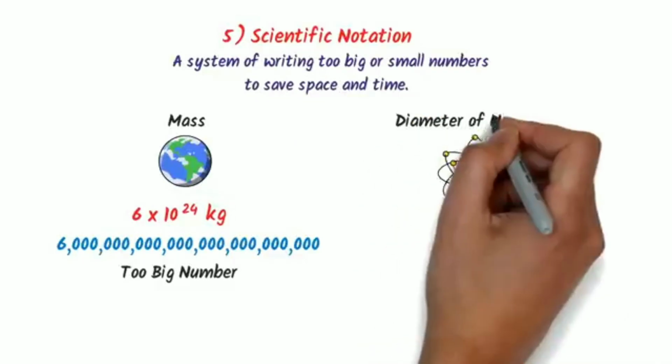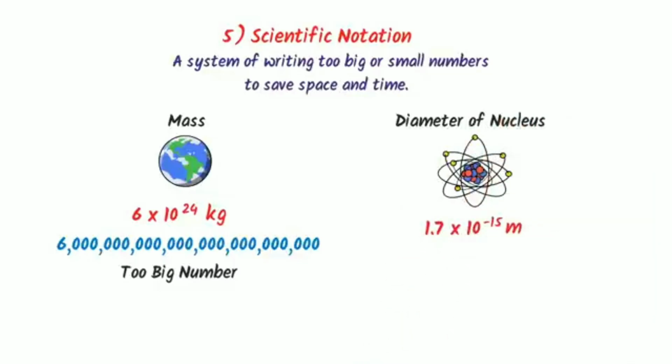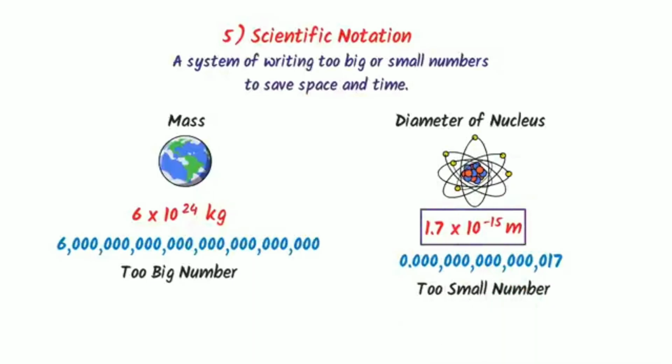Also, the diameter of the nucleus is 1.7 into 10 to the power minus 15 meter. It is a very small number, so using scientific notation, we can easily save space and time to write it.